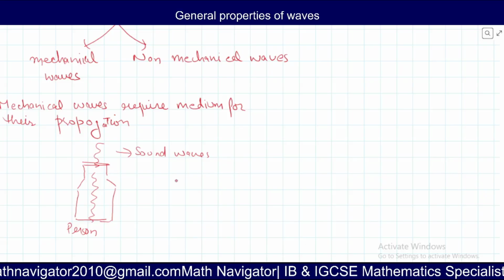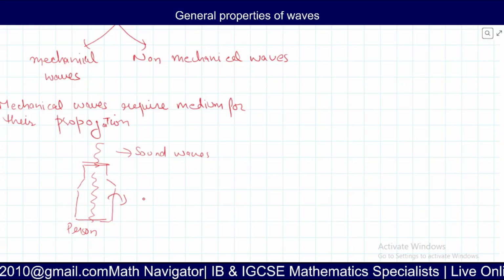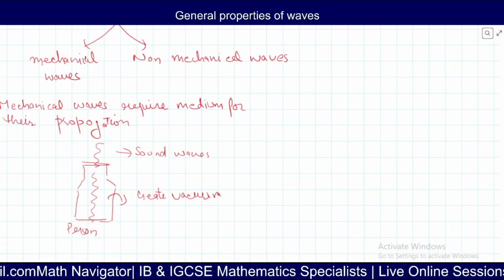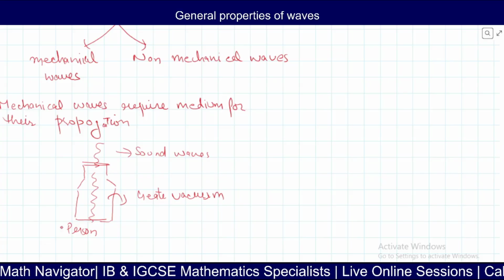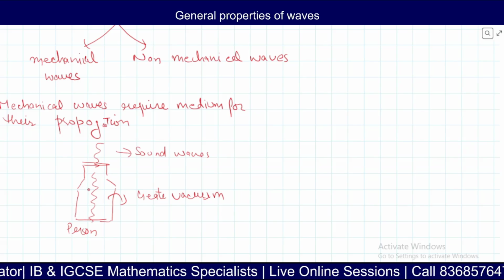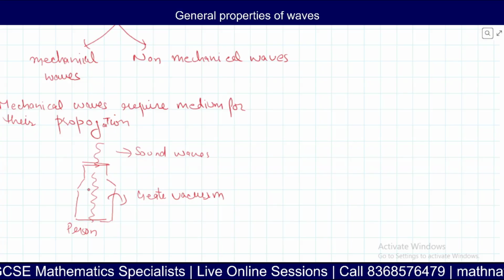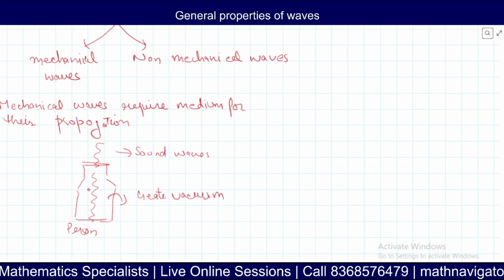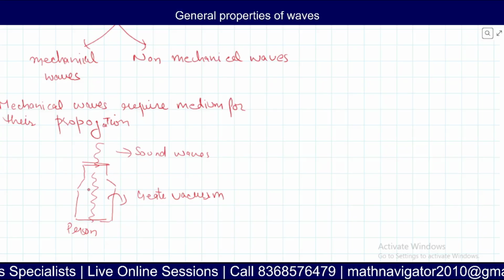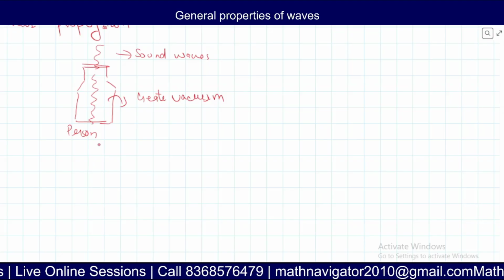But what happens if we create vacuum? Then the sound is very less, or obviously there is no sound. Why am I saying no sound? Because you cannot make 100% vacuum. So even if there is a little bit of air, the sound will be moving. So from here we can say sound requires air for its propagation. Got it? Or sound requires a medium for its propagation.